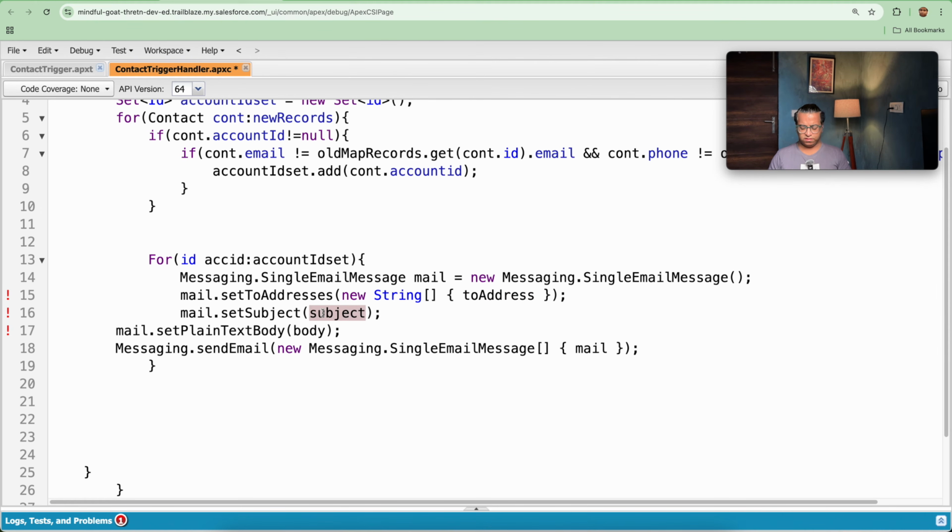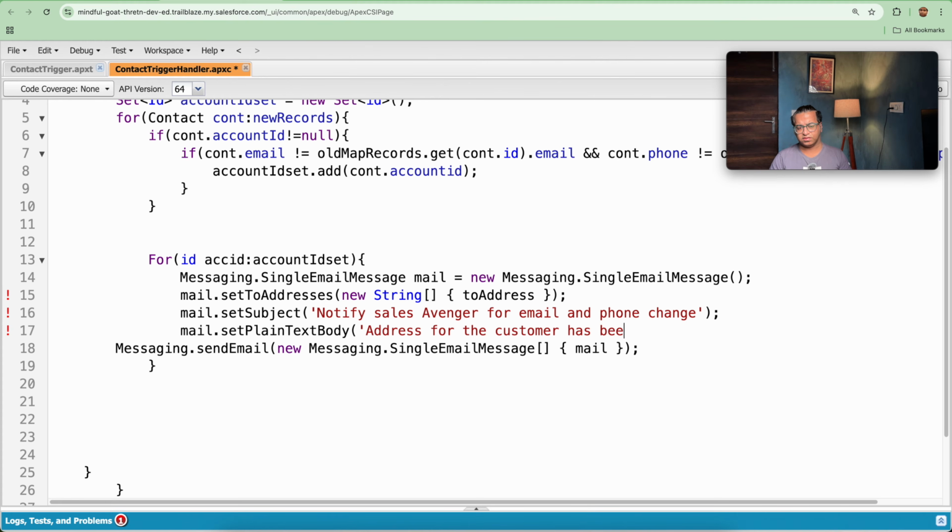So the subject is notifying. What I will be adding is: notify sales avenger for email and phone change. Okay, so I added this subject. So here, address for the customer has been changed.